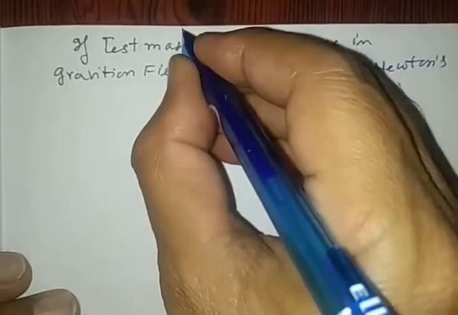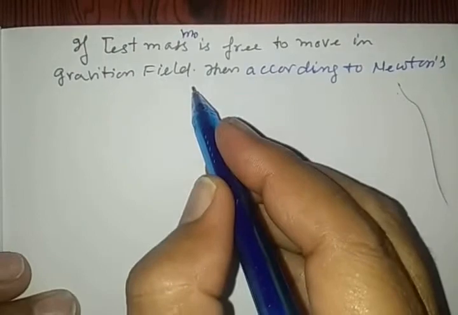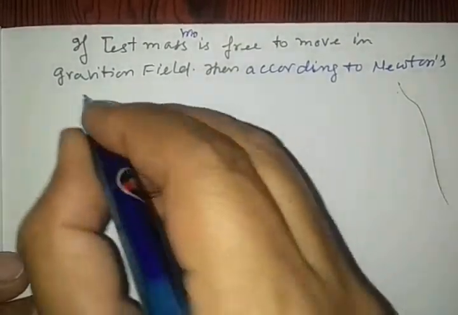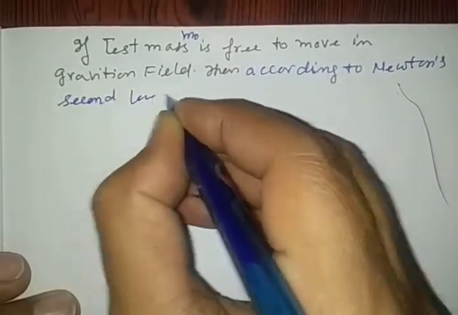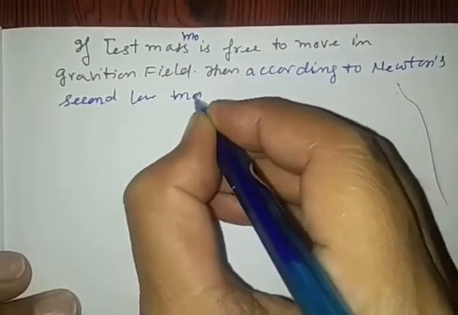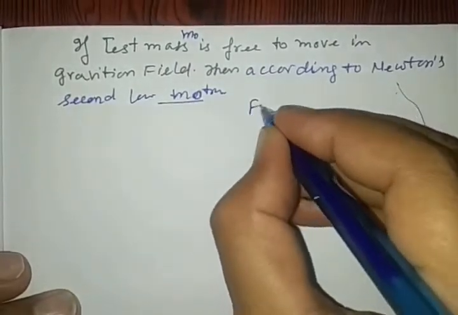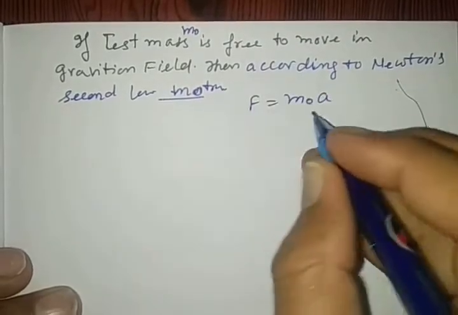If test mass m0 is free to move in the gravitational field, as explained in the diagram, then according to Newton's second law of motion, due to the gravitational field this force is equal to mass m0 into acceleration.